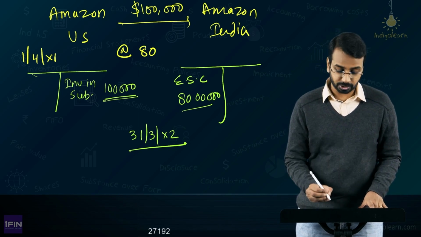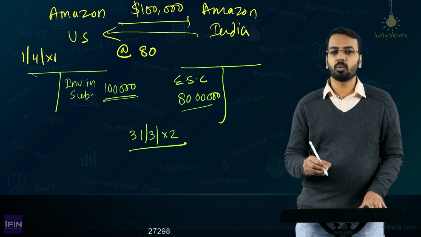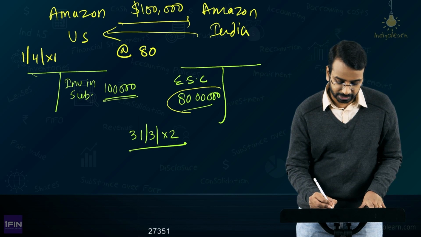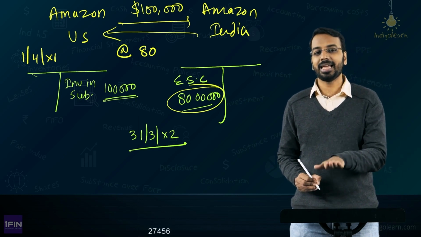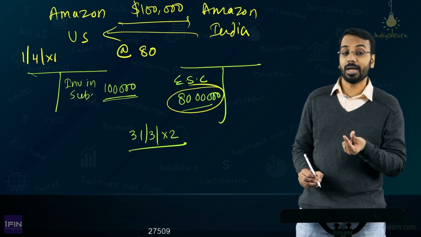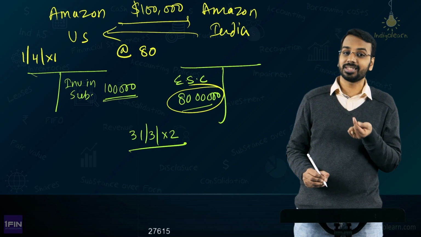Now when Amazon India has to pay back the money to Amazon US, what will Amazon India do? Amazon India will take this 80 lakhs, this 80 lakhs will be converted into dollars, and those dollars will be remitted. That will be the value at which Amazon US will realize its investment back.